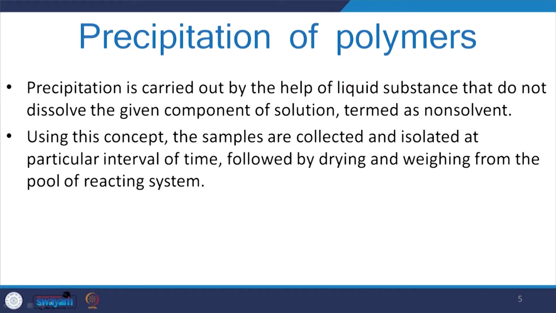Now, usually precipitation is carried out with the help of a liquid substance that does not dissolve the given component of a solution. They are termed as non-solvent. Whenever you use this concept, the samples are collected and isolated at different intervals of time, followed by drying and weighing, from the pool of the reacting system. So, you see that usual chemical engineering operations prevail and offer very good service for the precipitation of polymers generated in due course of time.